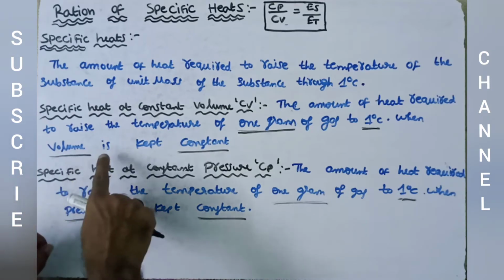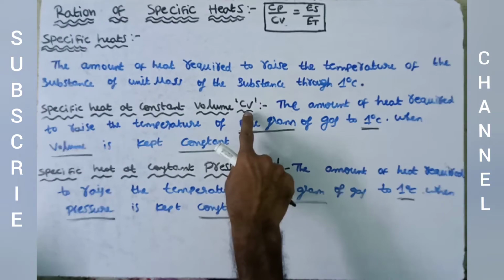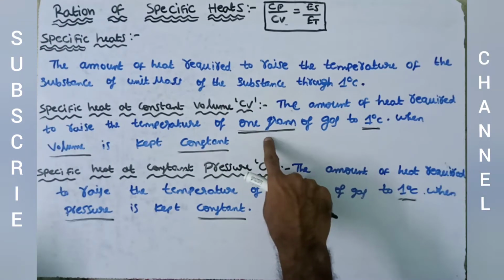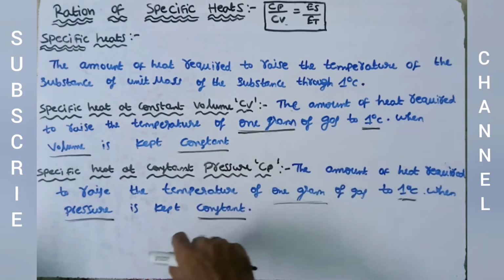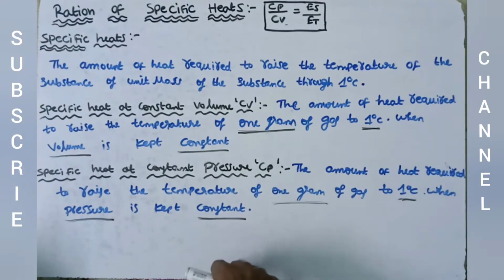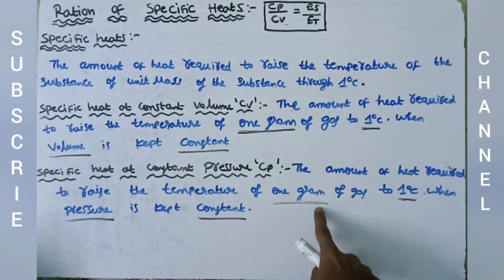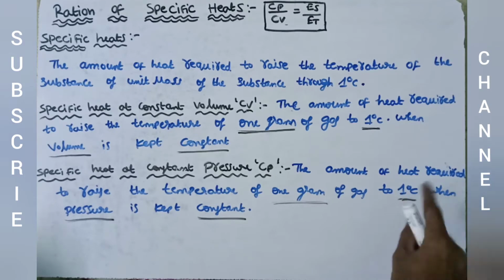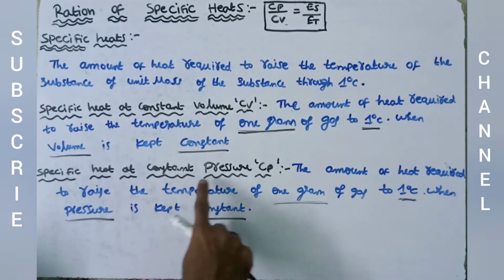Here volume is kept constant, so it is the specific heat at constant volume Cv: the heat energy required to raise 1 gram of gas by 1 degree Celsius. In the same way, how much heat energy is required to raise 1 gram of gas by 1 degree Celsius when pressure is kept constant is called specific heat at constant pressure.